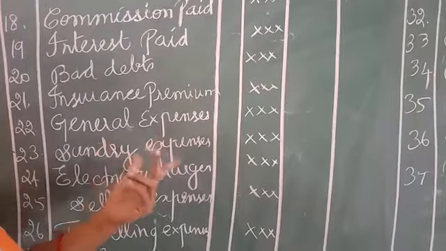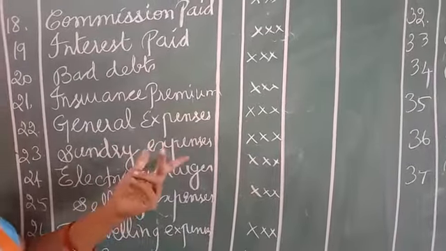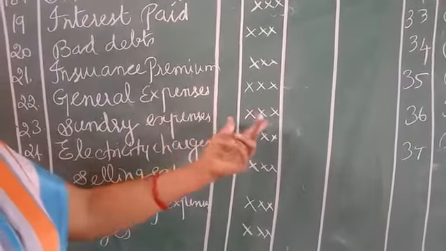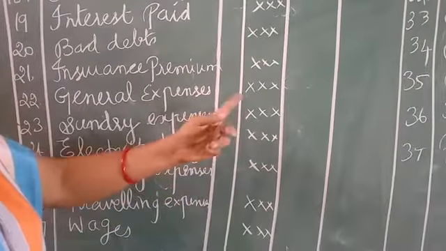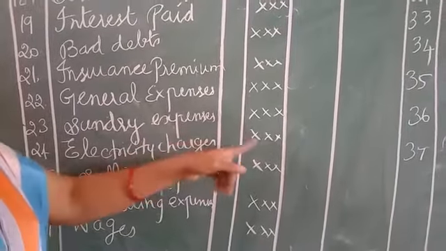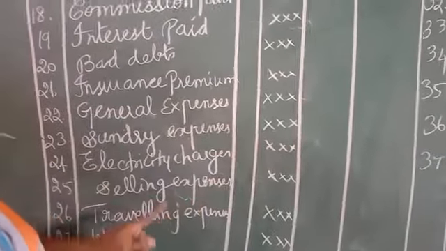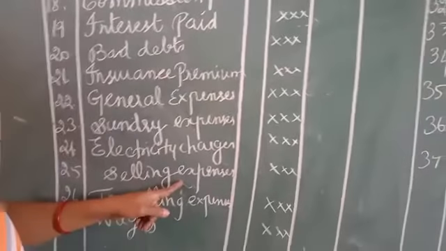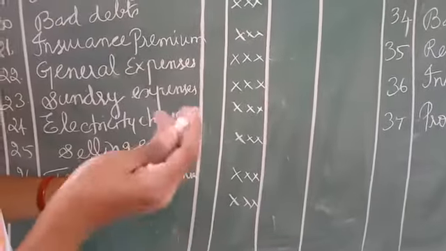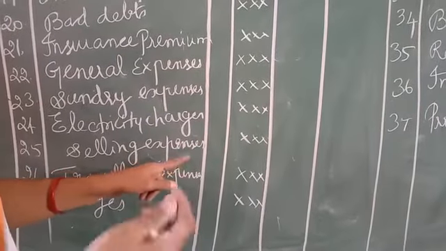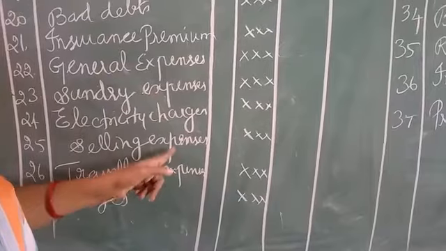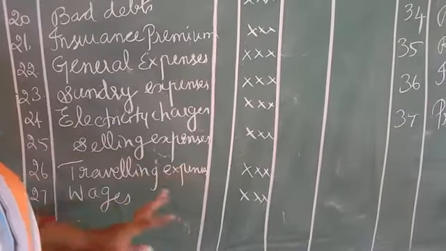Sundry expenses: when anybody comes to our business premises, we have to give some coffee, tea, and that will come under the category of sundry expenses. So we have debited. Electricity charges, telephone charges, that is an expense, so we have debited. Selling expenses. For sales promotion, in the journal entry we have seen, we have given free sarees and also free towels. That comes under the category of selling expenses, so we have debited.